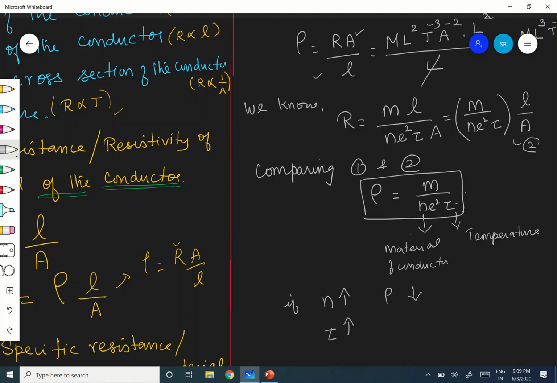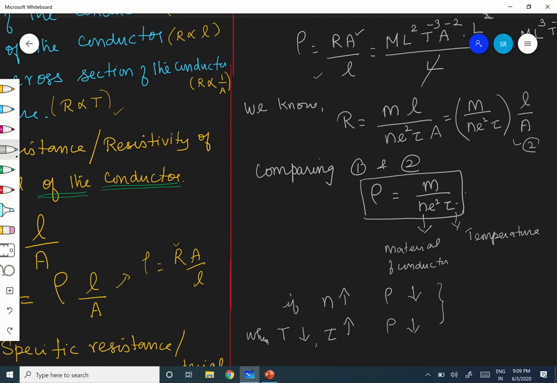Tau is more. When will tau be more? At low temperature. Temperature is increased means number of collisions will increase. Number of collisions is increased means the time interval between two successive collisions will decrease. Therefore, tau is more when T is less. Tau is more means rho will be less. All are interrelated. That's all.